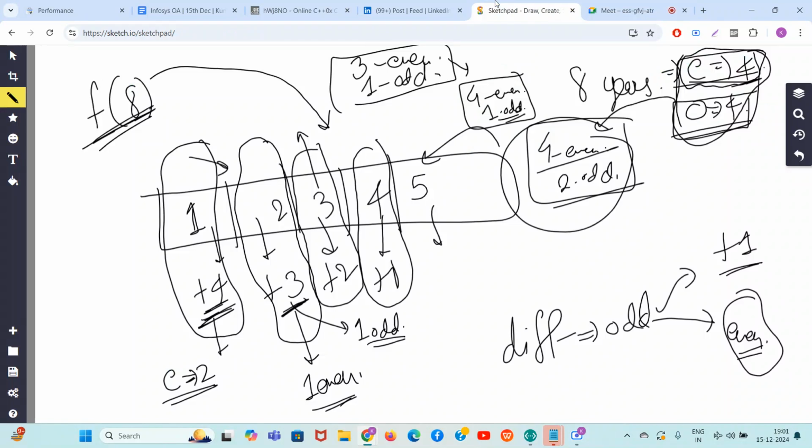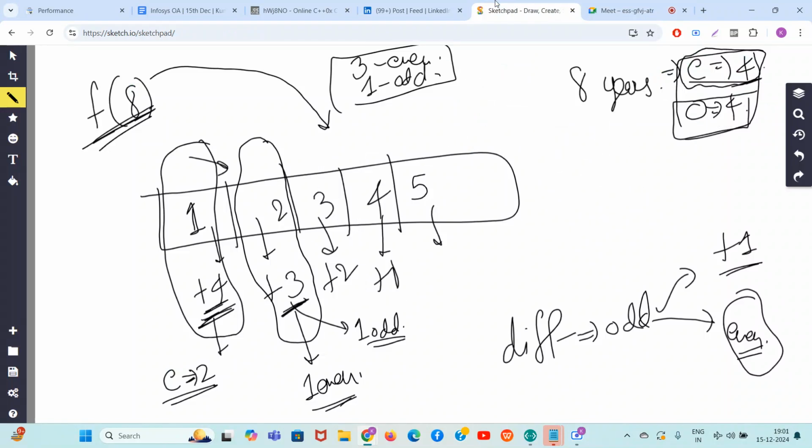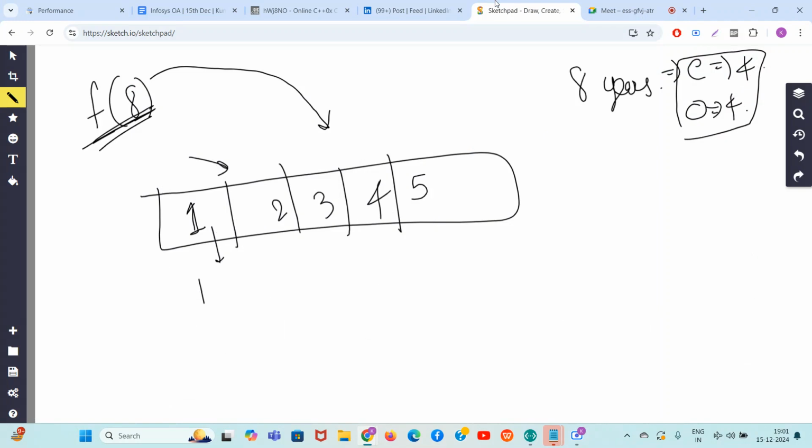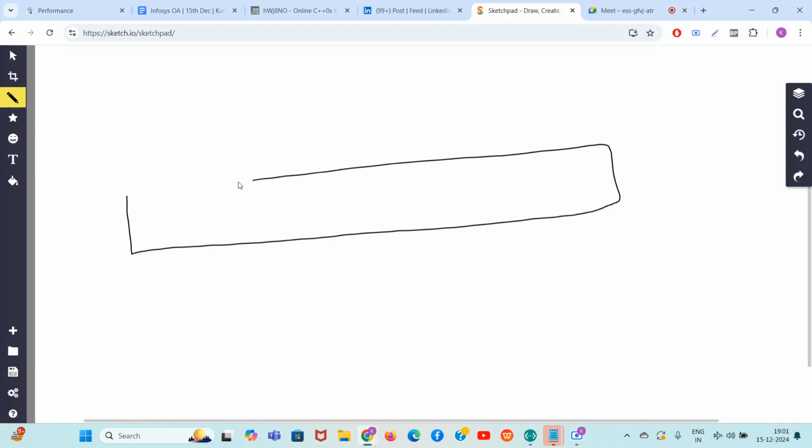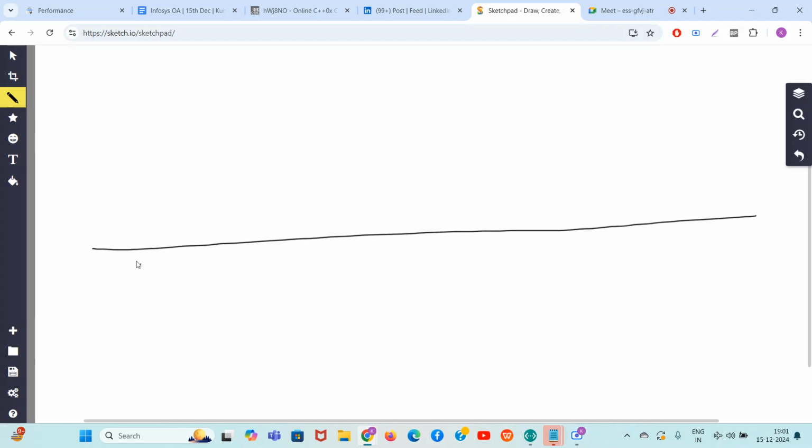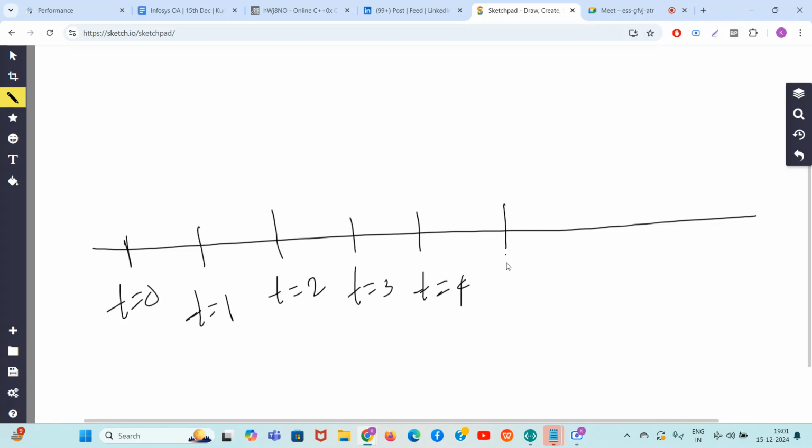Hope you like this. So guys, how can we do optimization? Currently, we have this lovely array, right? So guys, let's make a bar graph like this. You are trying for t equal to 0, t equal to 1, t equal to 2, t equal to 3, t equal to 4, t equal to 5, t equal to 6, t equal to 7. You are doing this till the end, let's say till the final limit.